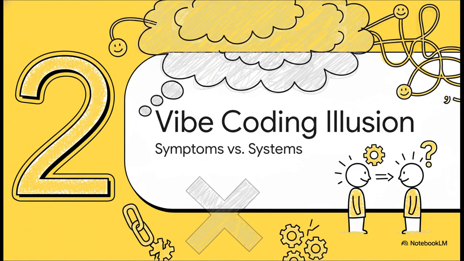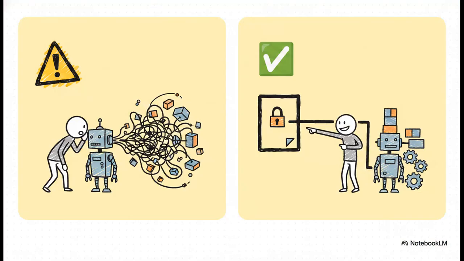Moving to Section 2, the vibe coding illusion, symptoms versus systems. Based on a brilliant 2025 study by Huang and colleagues, we are seeing a clash of two entirely different mental models. The first is what they call vibe coding. This is where intent is privately held in some fleeting chat prompt, and trust is just blindly misplaced in a model's memory. Contrast that with professional control.